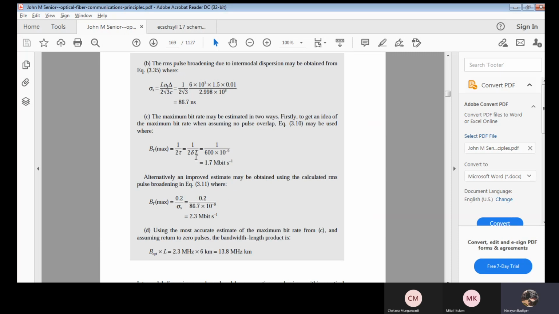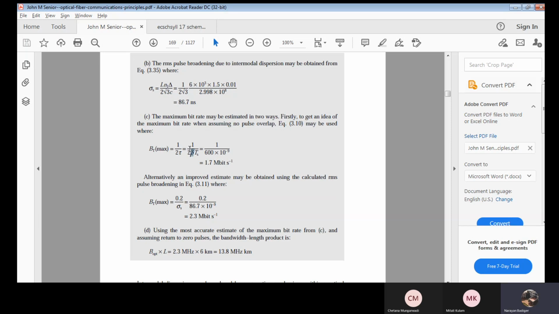Now you may have a doubt here. How this tau become delta tau s? Tau is what? It is a total time period. Why delta is acting over here? Because there is some delay. I have to consider for that the propagation delay difference. Why this is a multimode?